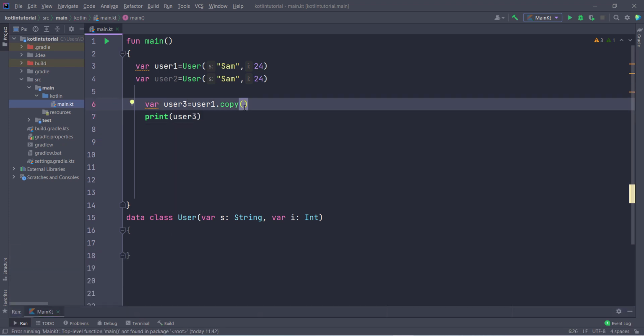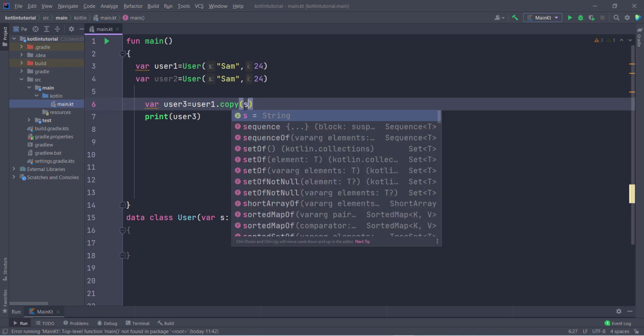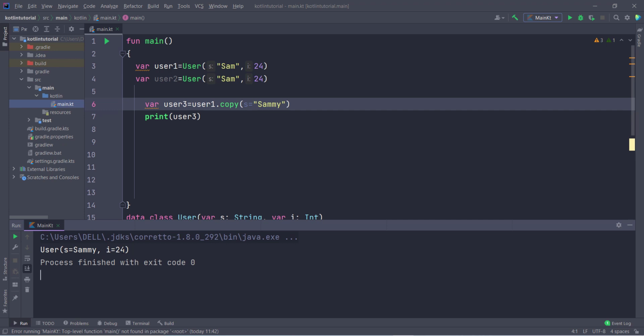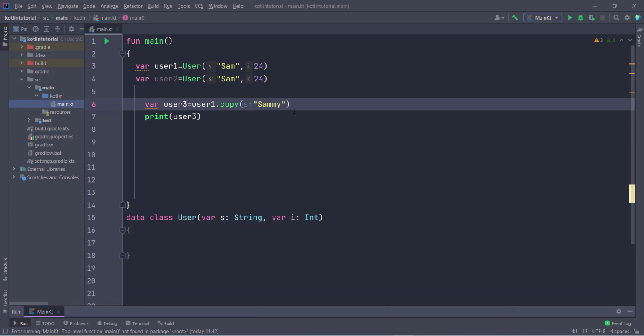Now you can also replace a value using copy. Let us suppose you want to replace the string name. If I type here s, I can replace it with anything. So if I type s equal, and the new name is Sammy, and then I run this, I get the output Sammy, and the age is 24. So this is the benefit of using data class. If you have this kind of work in Android development, then this is going to be very helpful. So make sure you know this thing in Android.